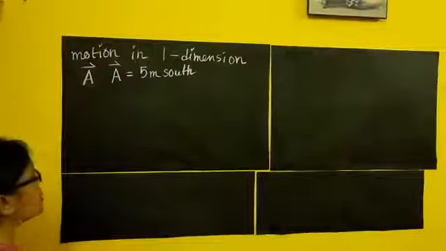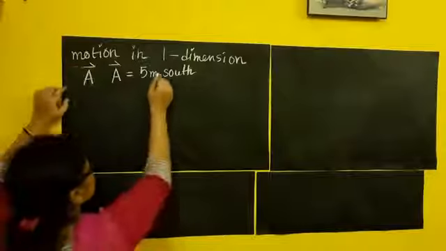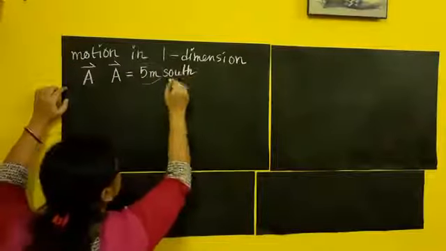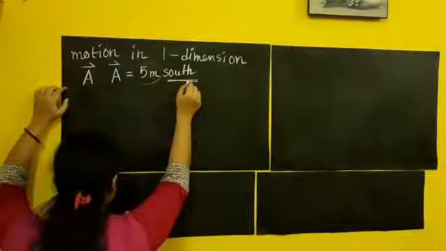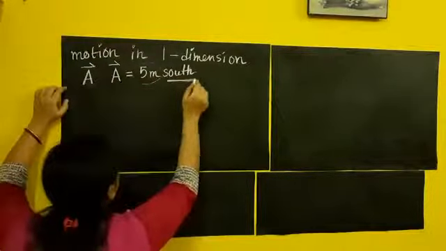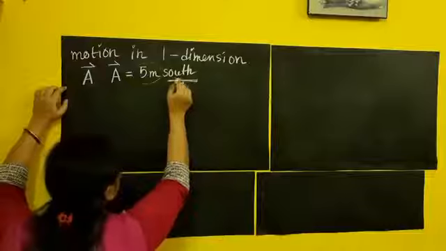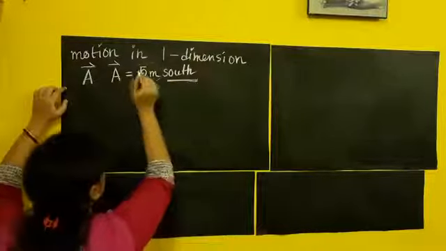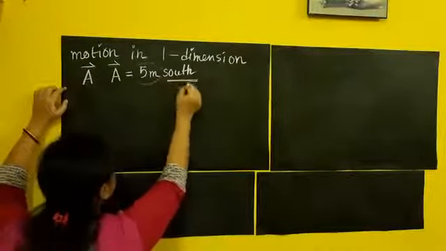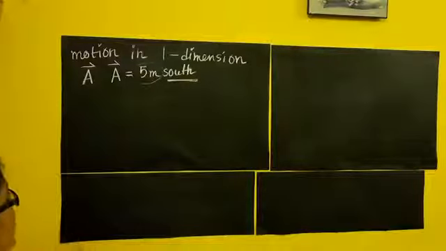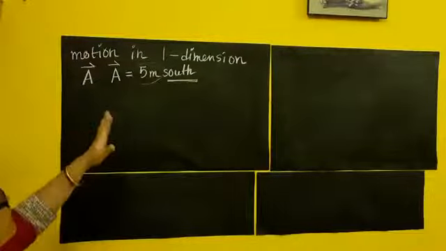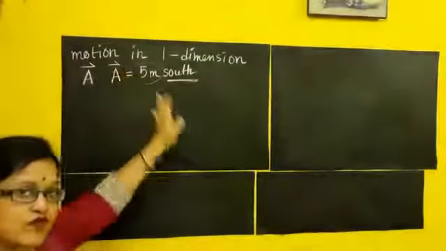Here 5 meter is the magnitude part and south is the direction part, and together this whole thing denotes a vector quantity. Clear? Now if you want to ask, ma'am, what is the magnitude of this vector?